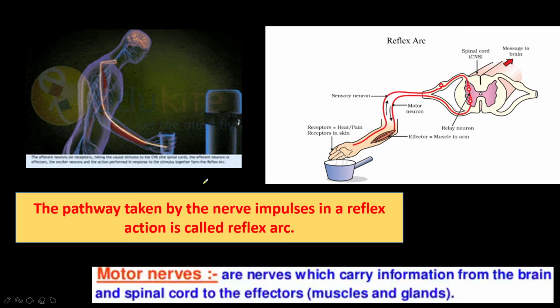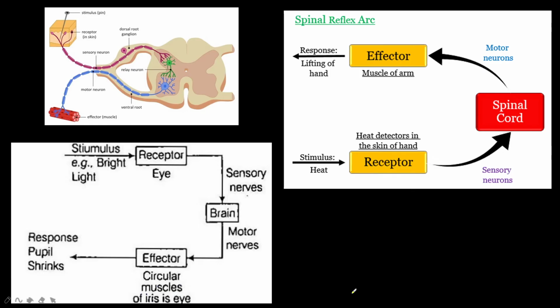What are motor nerves? One more time, they carry information from the brain and spinal cord to the effectors. Effectors are nothing but the muscles and the glands. Here you can see how the spinal reflex arc and reflex action take place.